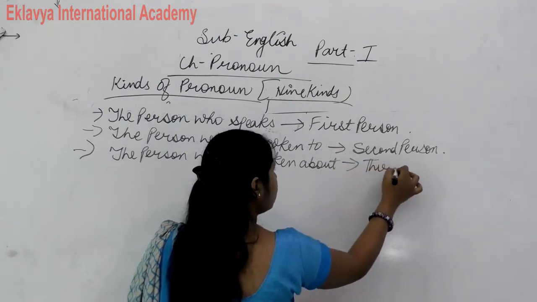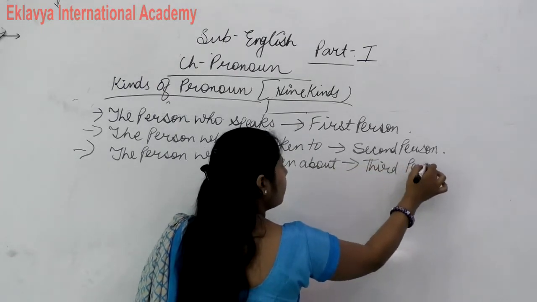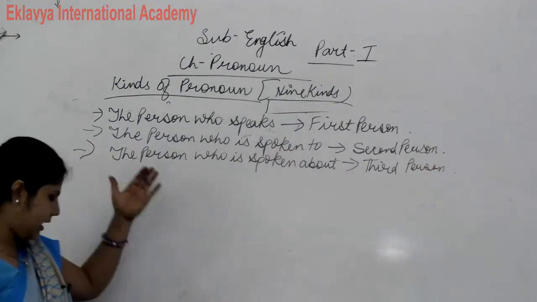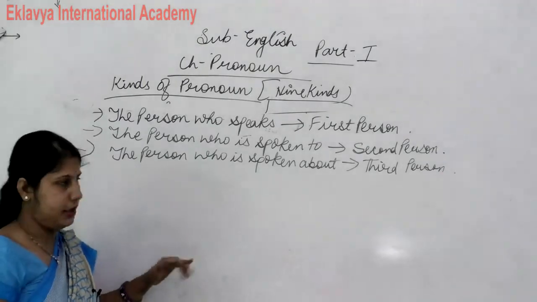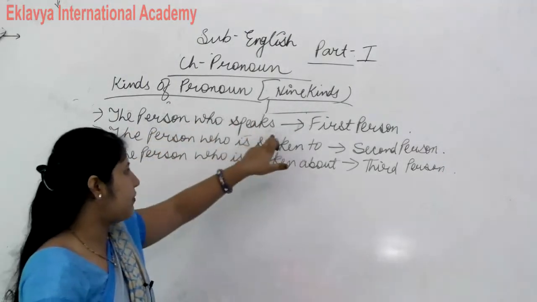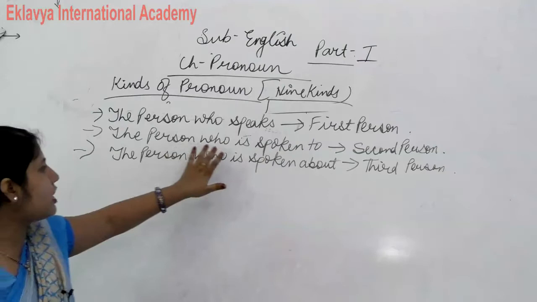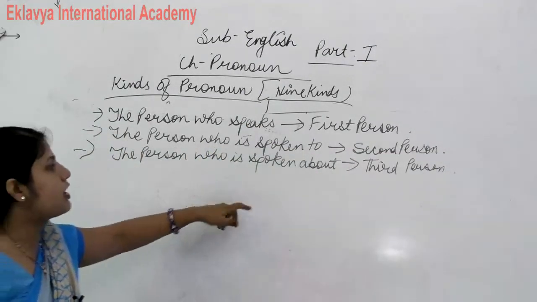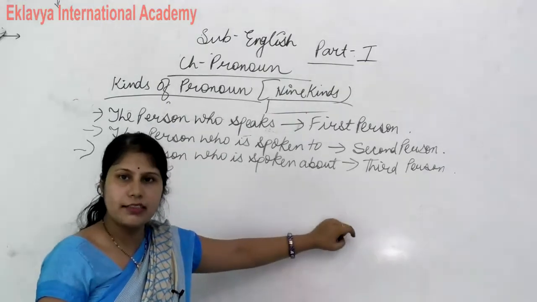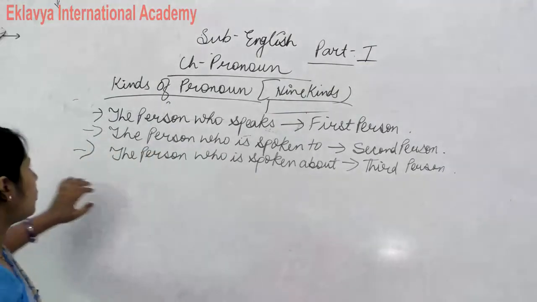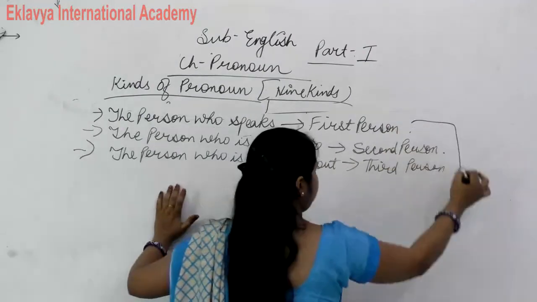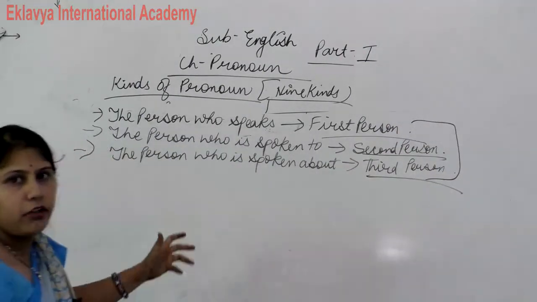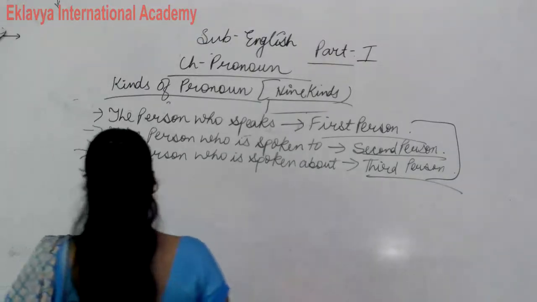So now everyone understand? There are three kinds of person: first person, second person and third person. The person who speaks is first person, the person who is spoken to is second person, and the person who is spoken about is a third person. Clear? So these are three kinds of person. So don't be confused and write down this also, meaning of first person, second person and third person.